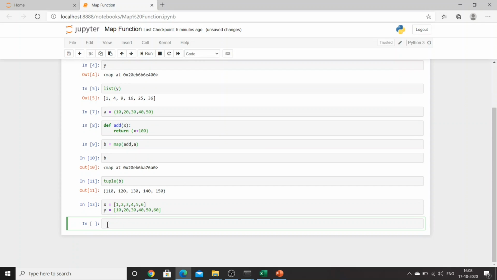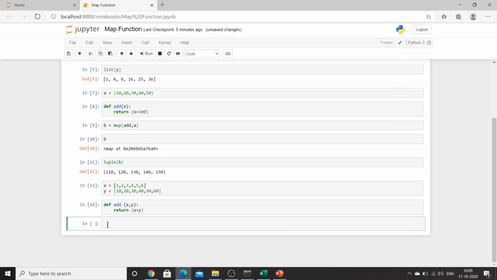Now I'll define add(x, y) and return x plus y. We have created the add function.